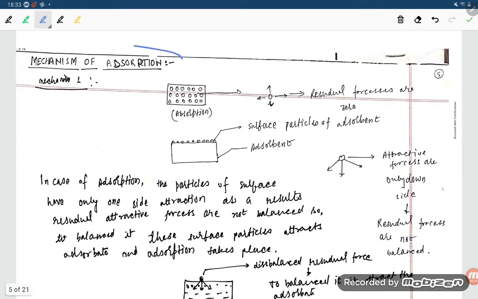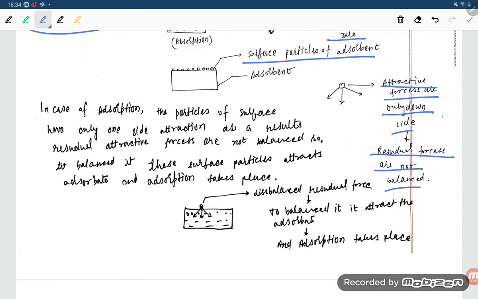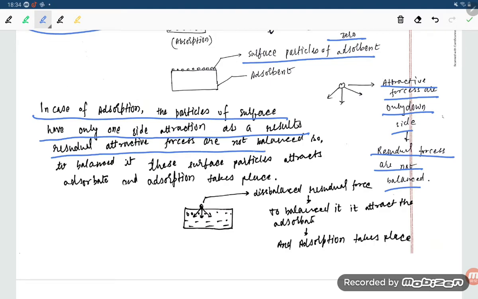Next is the mechanism of adsorption, students. There are two mechanisms. For a particle inside, the residual forces are zero, but for a surface particle, the attractive forces are only downside. So the residual forces are not balanced. In adsorption, the particles of the surface have only one-sided attraction. As a result, the attractive forces are not balanced, so to balance this, the surface particles attract the adsorbate, and adsorption takes place.